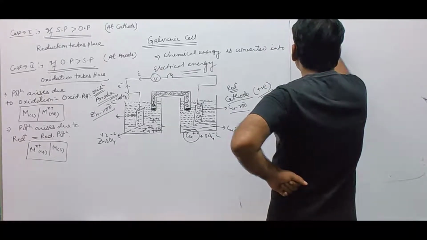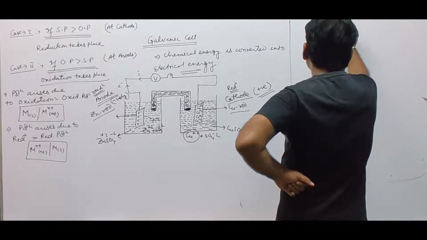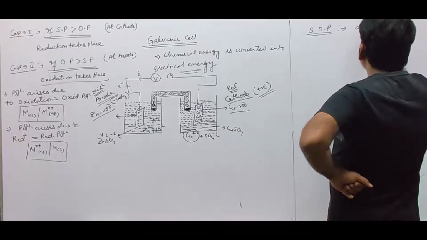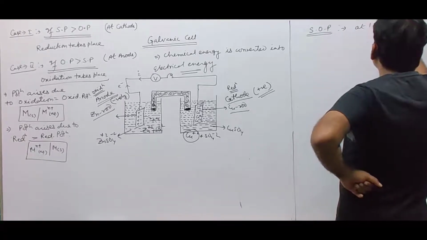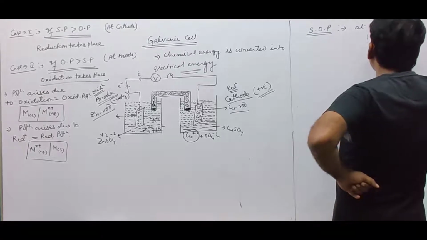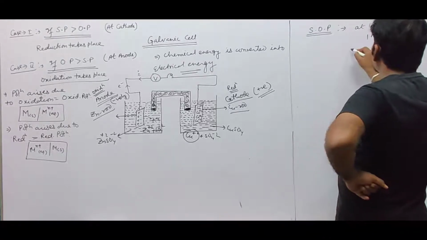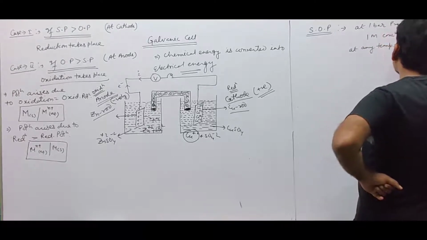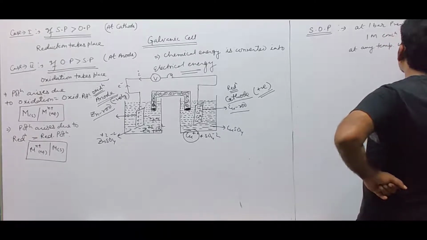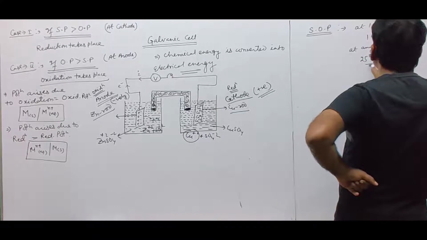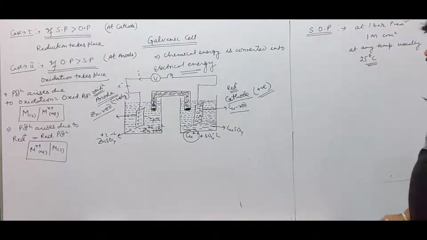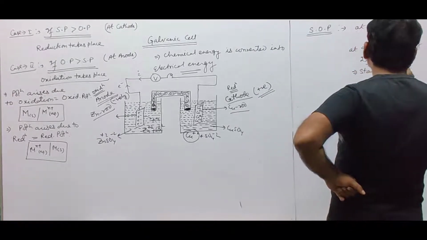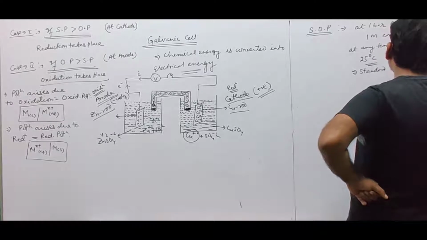If oxidation potential or reduction potential is measured at 1 bar pressure, for 1 molar concentration, at any temperature, usually 25 degrees Celsius, then the potential is called standard oxidation potential.